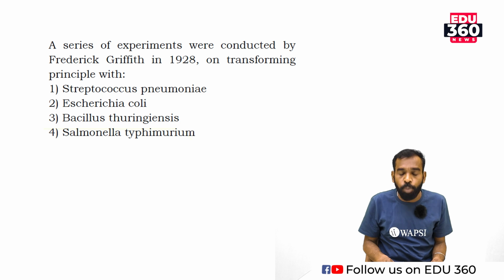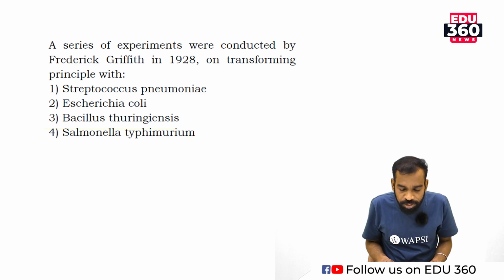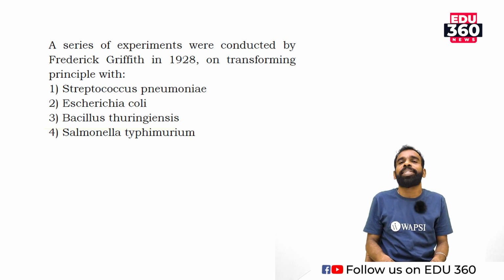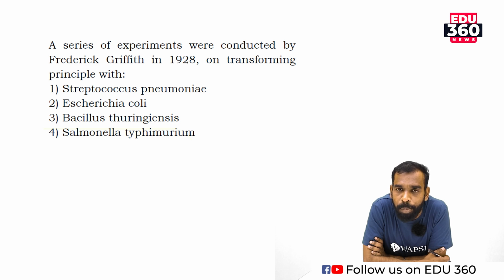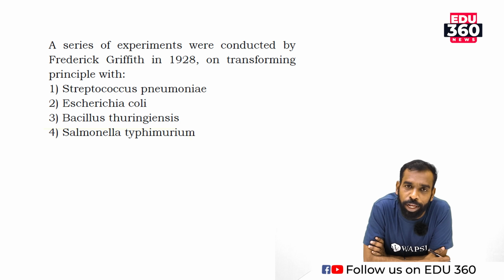We have 4 options. Option 1, Streptococcus pneumoniae bacteria were injected into mice for explaining which concept? Transforming principle. Mice die or survive depending on the strain, virulent or non-virulent.